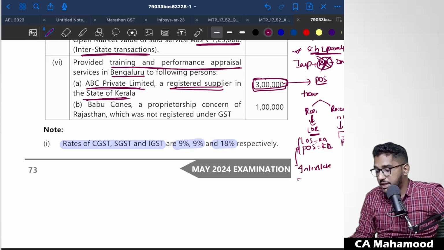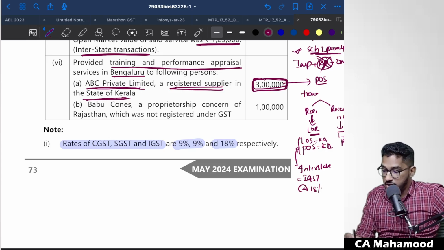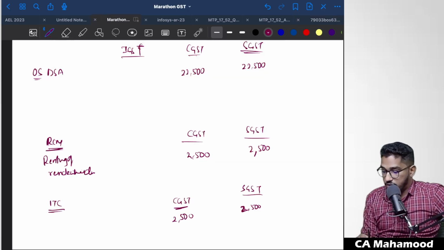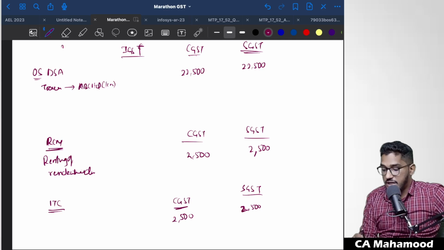Since it is an interstate supply, what will be the GST? IGST will be collected. So on this 3 lakh rupees, they will fall under GST purview, and that will be treated as interstate supply, and IGST will be levied at the rate of 18%. So if we update this table here, one more thing will come here: training and performance appraisal services provided to recipient ABC Limited, who is in Kerala. That transaction will come under GST purview. On that, IGST will come. So 3 lakh rupees is the value. 3 lakh into 18%, if you calculate, will be 54,000 rupees. So 54,000 of IGST will be there.